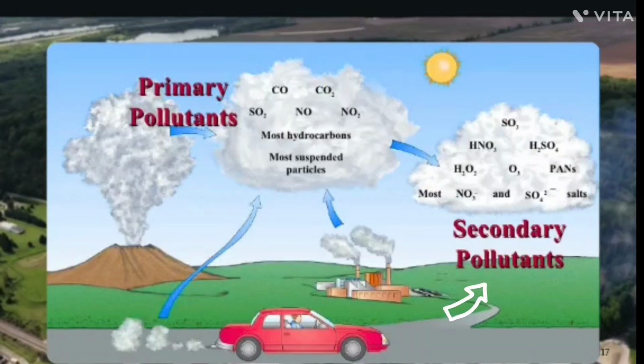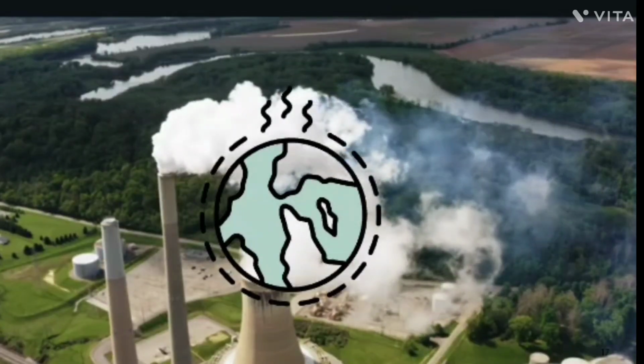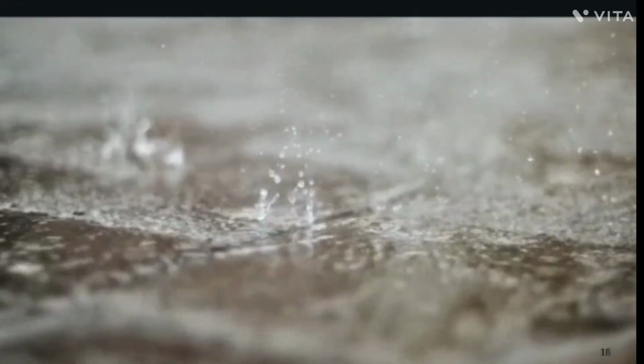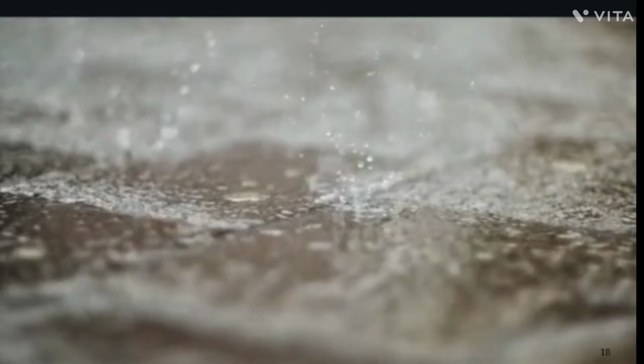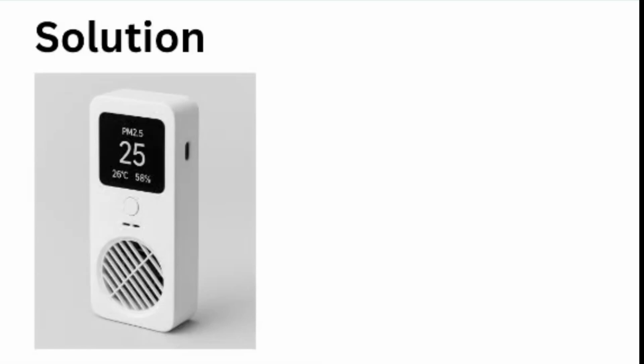Examples of secondary pollutants include ground-level ozone, formed from nitrogen oxide and hydrocarbons in sunlight, and acid rain, resulting from sulfur dioxide and nitrogen oxide reacting with water in the atmosphere. So how do we combat this? We came up with the Portable Air Quality Monitor.